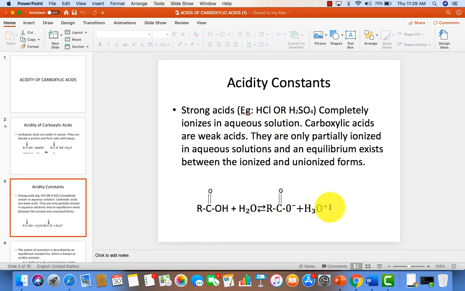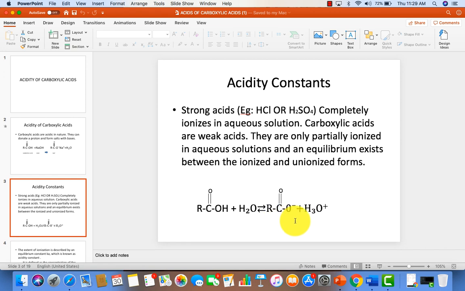See, let us consider the equation, that is carboxylic acid on reaction with the water molecule. What is the ultimate product here? Since this carboxylic acid is donating the proton, this water molecule accepts the proton from the carboxylic acid, which leads to the formation of the hydronium ion, that is H3O+.